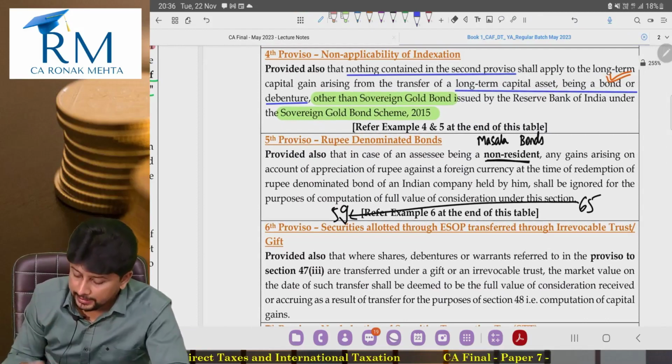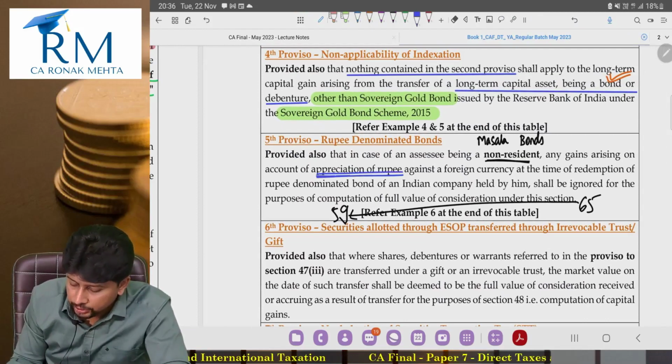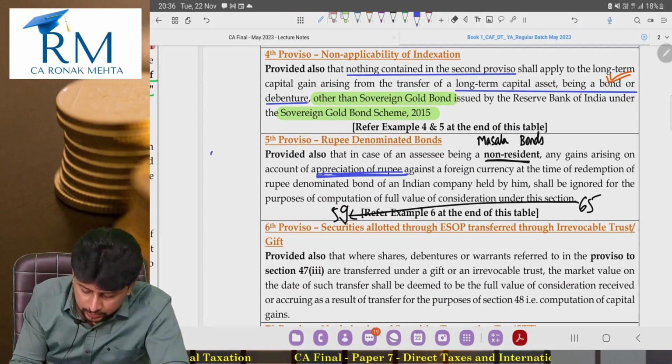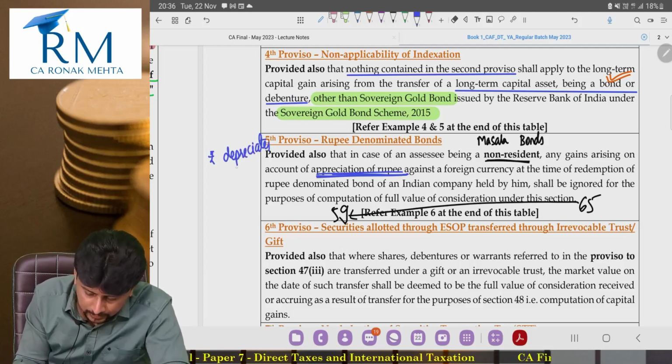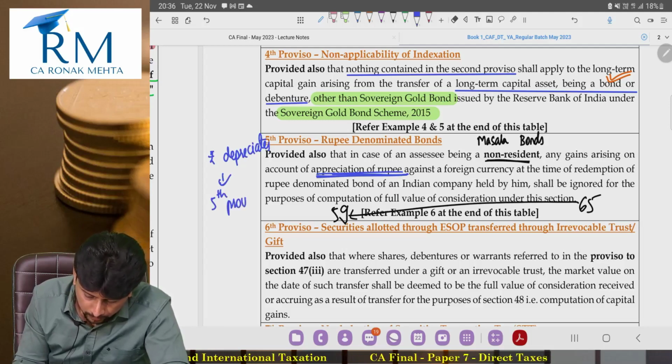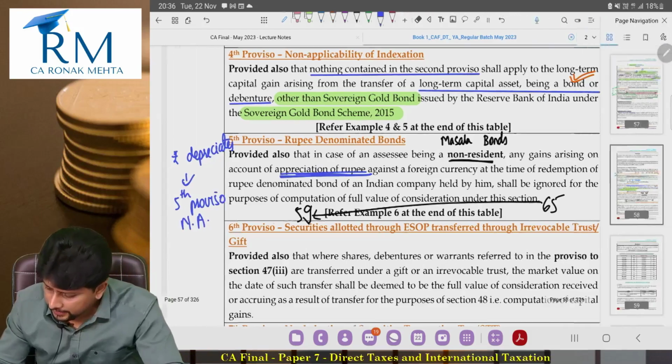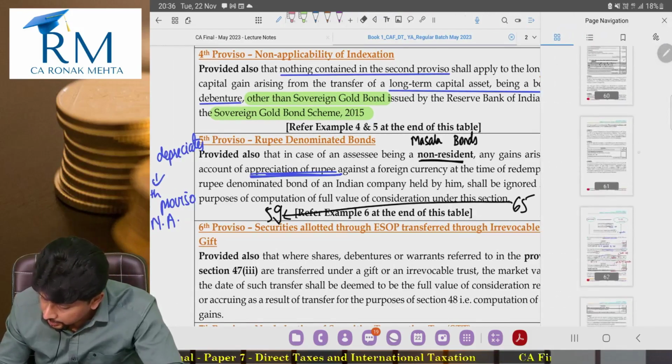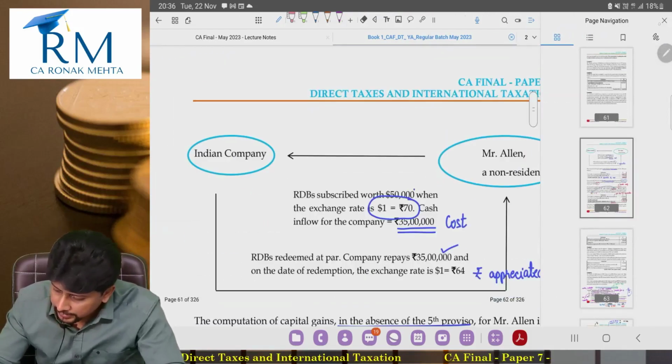any gain arising on account of appreciation of rupee. If the rupee depreciates, then this fifth proviso is not applicable only. No problem. If that fifth proviso is not applicable, do your calculation in the normal way.